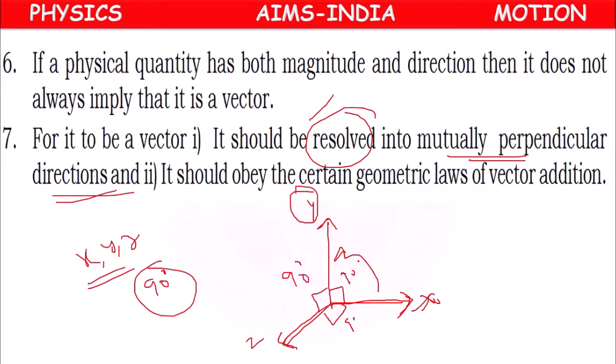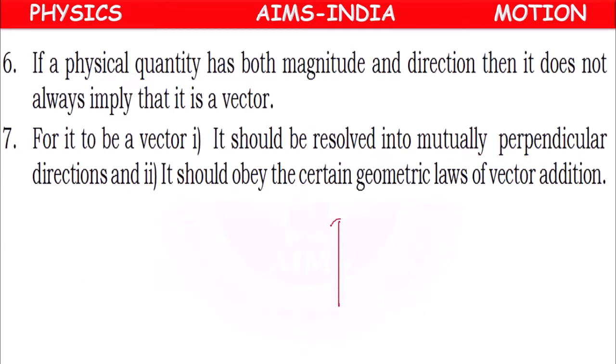Like that, if the vector is able to resolve into mutually perpendicular components, or we can take it this way. Sorry children, don't consider the previous example, consider this example.